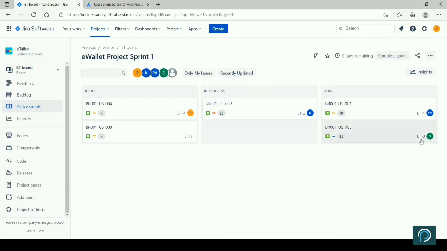So what all issues are in to do, that is not started, in progress, already completed, right? Already completed means this is done, and it will appear like this. This item is completed. In progress, you can customize this also, right? So at this point of time, this is to do, in progress, done.